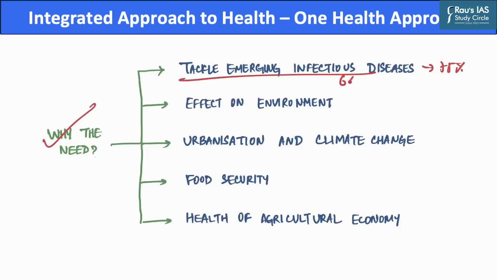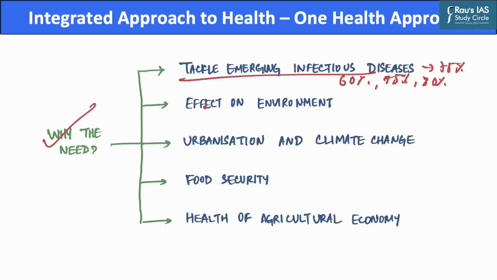Further, 60% of pathogens that cause human diseases also originate from animals, which may be both domesticated or from wildlife. Further, 75% of emerging human pathogens also have animal origin, whereas 80% of pathogens that can cause bioterrorism are also associated with animals.